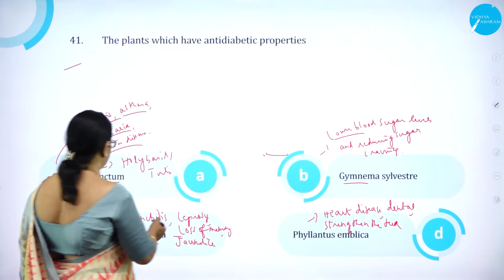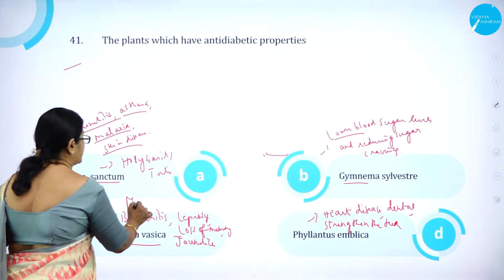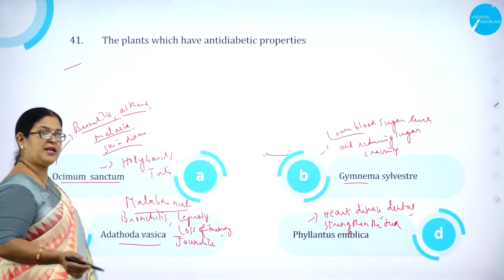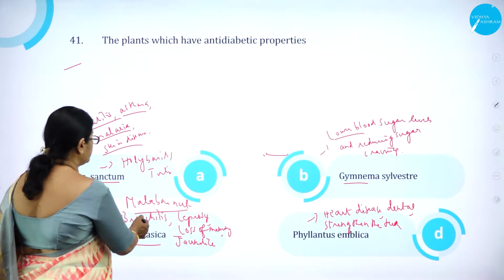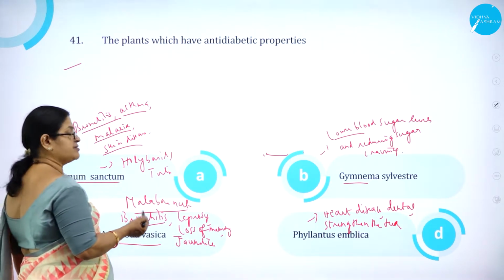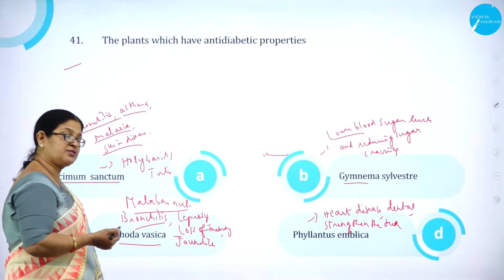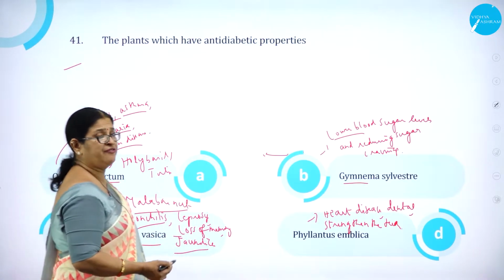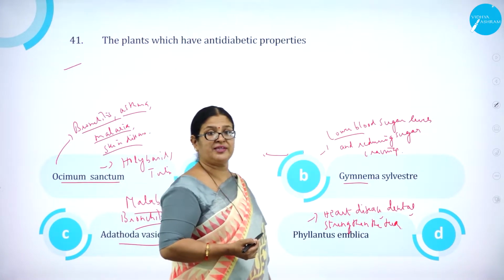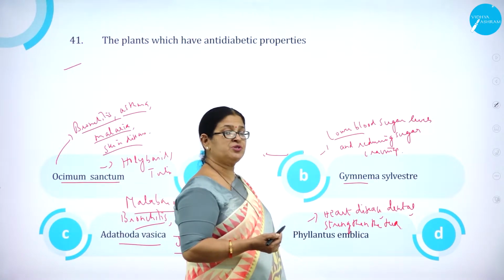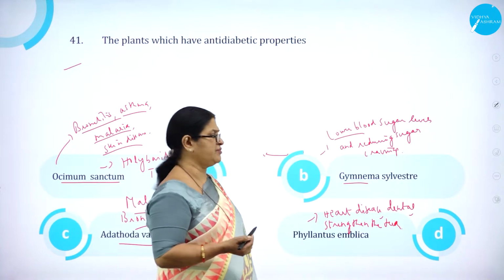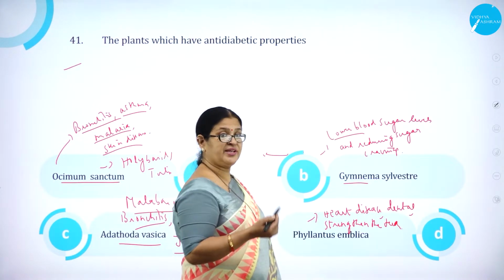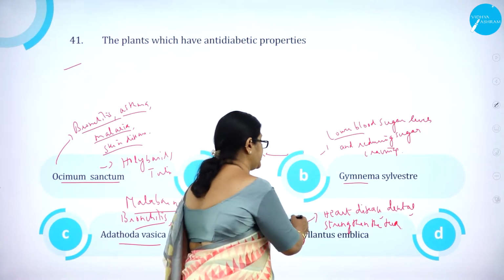Then Adathoda vasica, which is also called as Malabar nut, is used for treating bronchitis, leprosy. It is used to treat loss of memory and also for jaundice. Then Phyllanthus embolica, Nellikayi in Kannada. It is a very common thing which we come across, which is used for dental diseases, strengthening the teeth, then even for heart disease, etc.